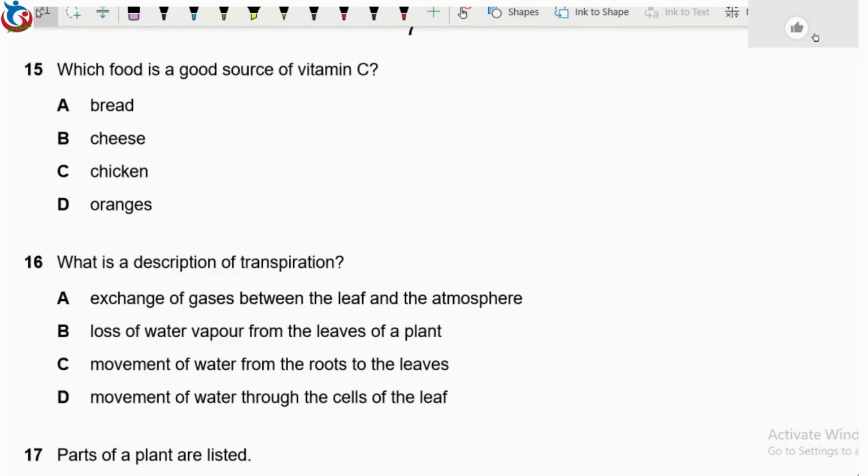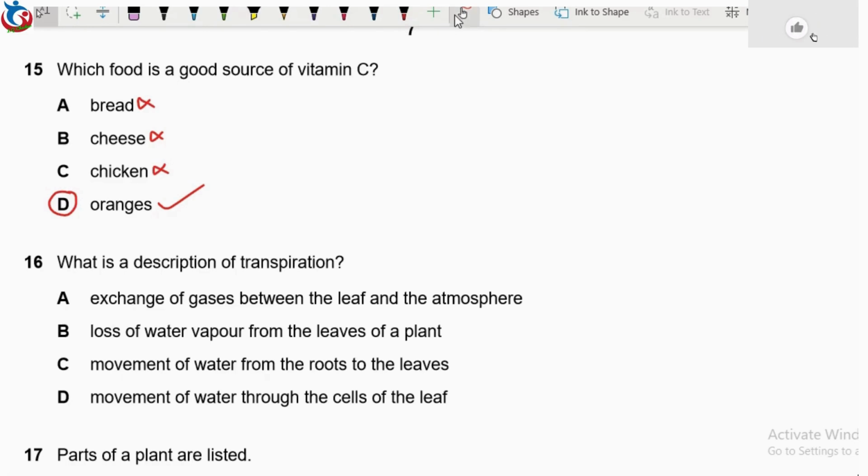Then we move straight to question 15. Question 15 says, which food is a good source of vitamin C? Bread is carbohydrate, cheese is fat, chicken is protein, oranges. Correct. Oranges are good sources of vitamin C.